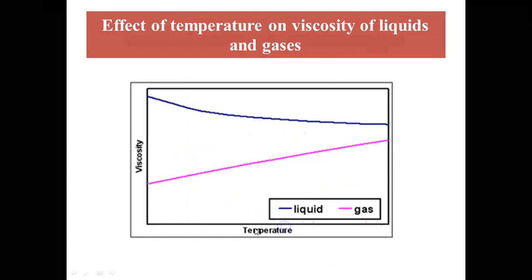If we increase the temperature, the viscosity of liquid decreases, but the viscosity of gas increases, because of the molecular collisions that take place at high temperature. In liquids, if the temperature increases, the liquid will expand, so its viscosity decreases.